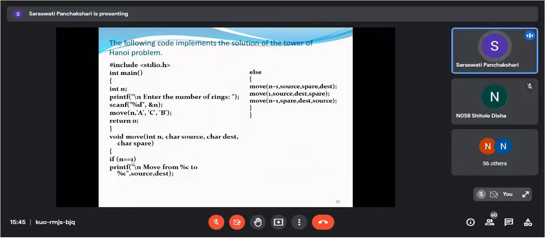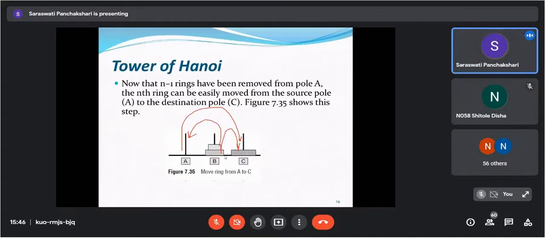Then here we are calling the recursion program. If n is equal to 1, we simply write from source to destination. Else we call the recursion function: move n minus 1, source, spare, and destination. So your spare will work as the destination here, and destination will work as spare. Then move 1, source, destination, and then move n minus 1, spare, destination, source. You can take an n value and do this calculation. The program will happen like this.